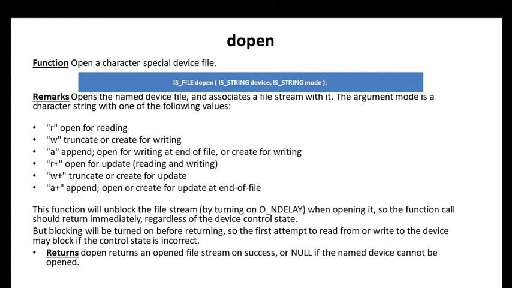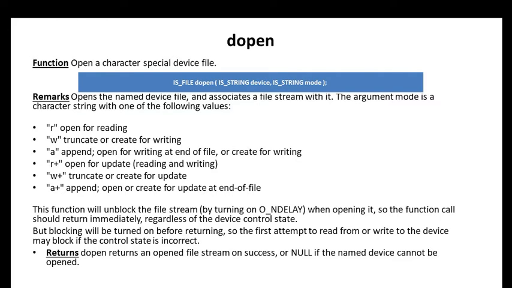W, truncate or create for writing. A, append, open for writing at end of the file or create for writing. R plus, open for update. W plus, truncate or create for update. A plus, append, open or create for update at end of the file.